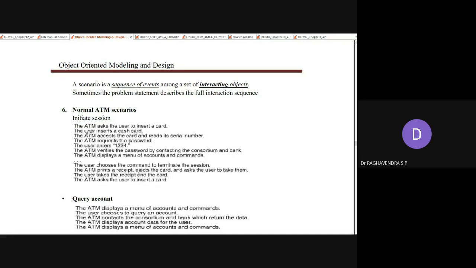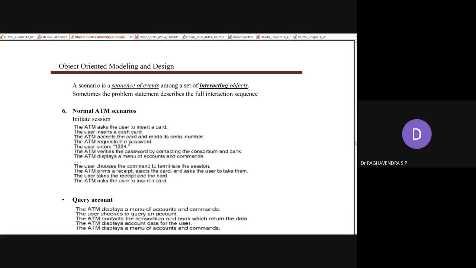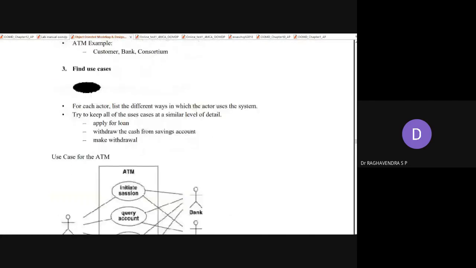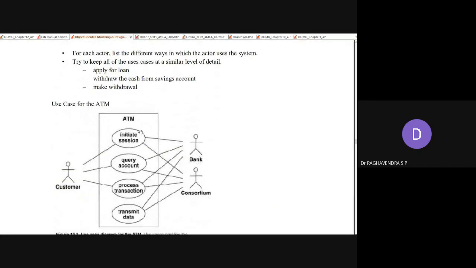Now consider the normal ATM scenario, the ATM case study. Once again we are going to consider it. We have four aspects here, just like before: initiate session, query account, process transaction, and transmit the data.